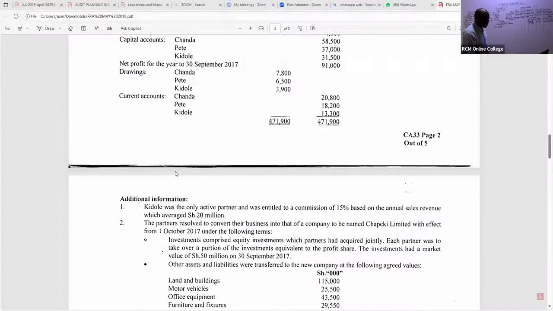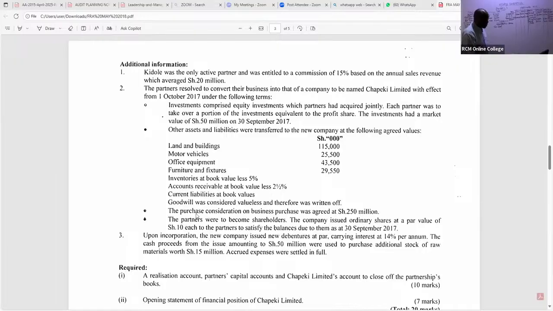Now, ladies and gentlemen, we continue. So look at this note. The purchase consideration on business purchase was agreed at 250 million. That's 250,000, we are cutting 3 zeros. So remember that purchase consideration will be debited to the new company being formed, and you credit your realization.